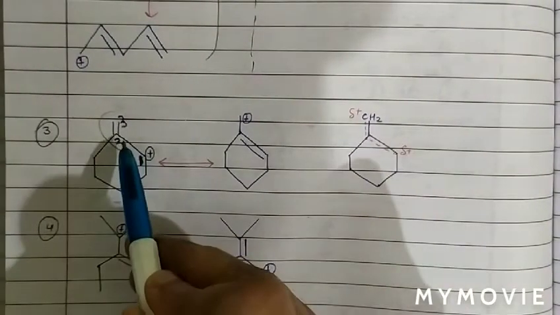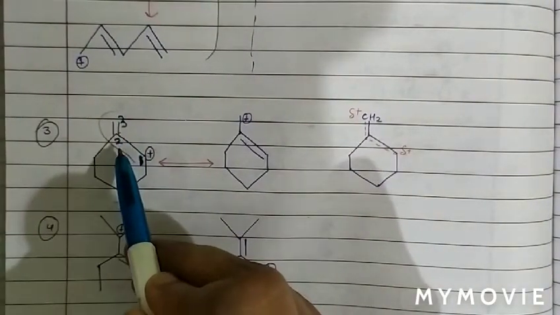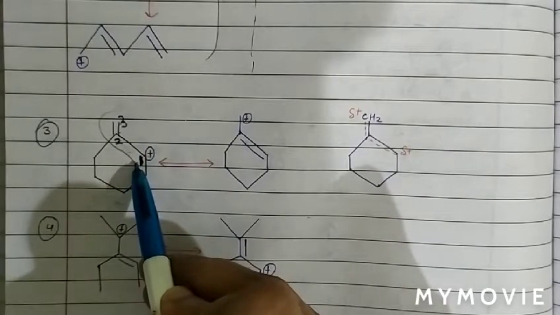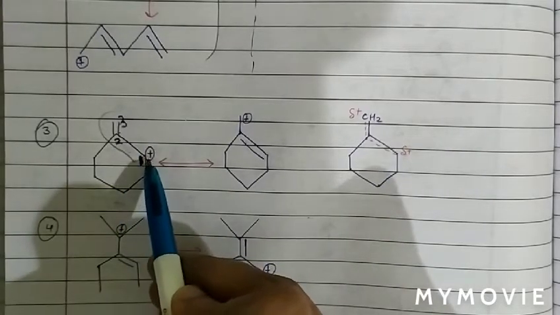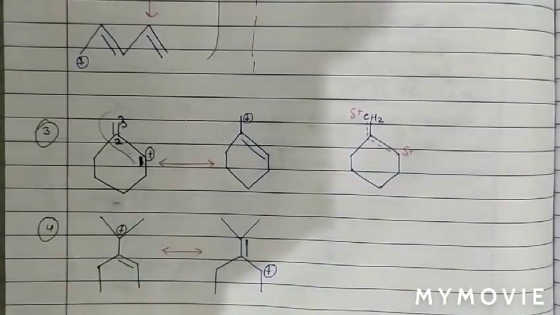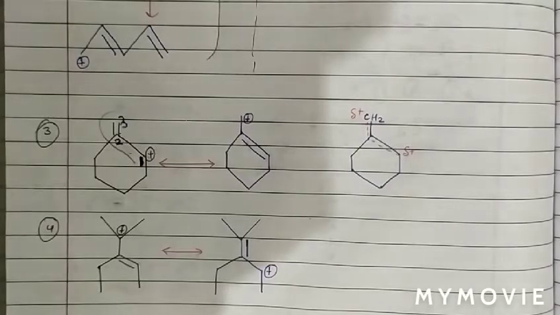And we know the pi bond will shift. The pi bond will shift from 2 and 3 position to 1 and 2 position. And the positive charge will shift from first position to third position. So this is the resonating structure. And if we have to draw the resonating hybrid, then we can also draw the resonating hybrid.